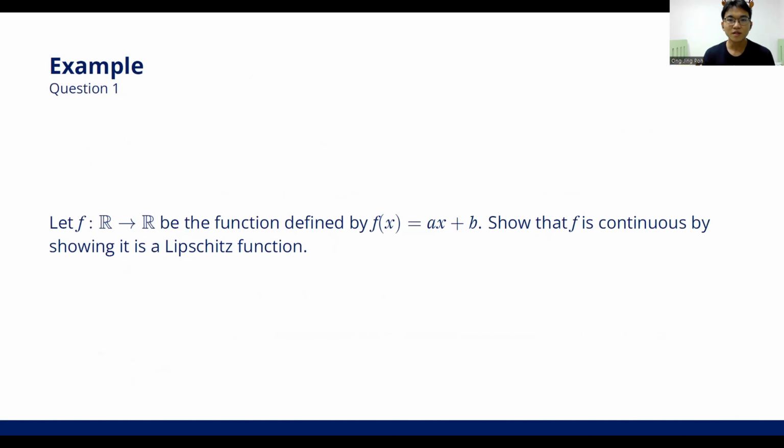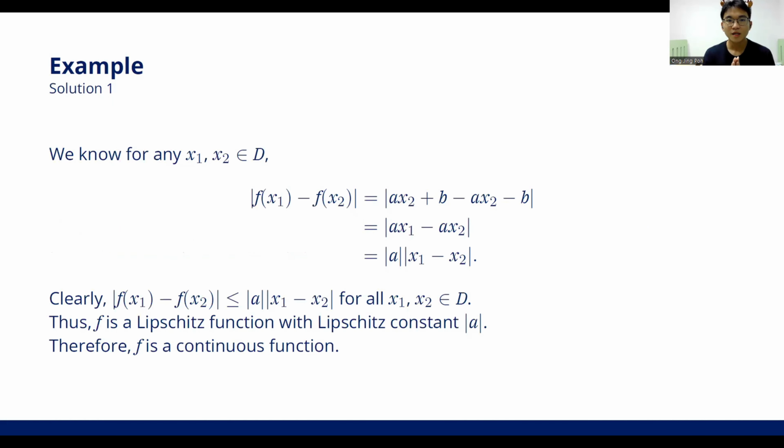Now, let's look at some examples to have better understanding. Let f be the function defined by f equal to ax plus b. We need to show that f is continuous by showing it is a Lipschitz function. Let's look at the solution.